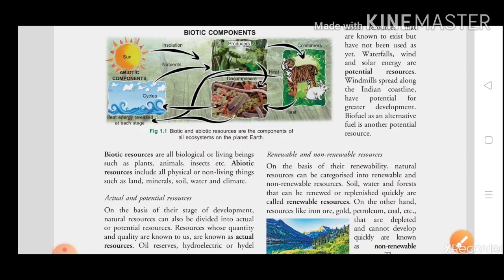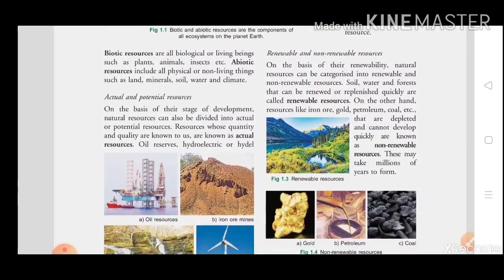So what is abiotic resources? Abiotic resources include all the physical, non-living things, like land, mineral, water, soil, sunlight, temperature, climate. These are called your abiotic resources.